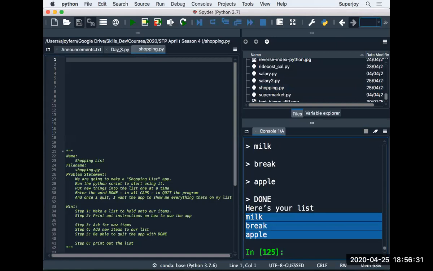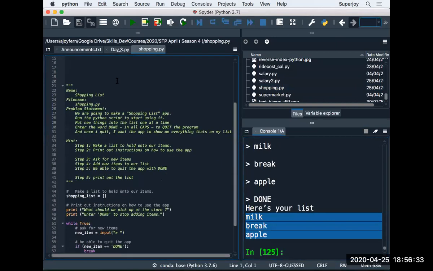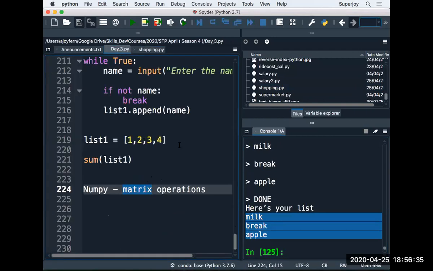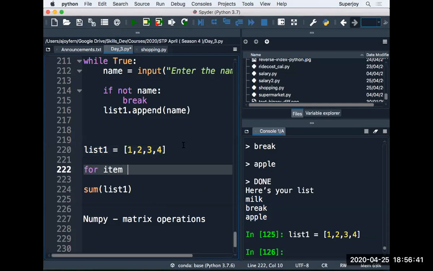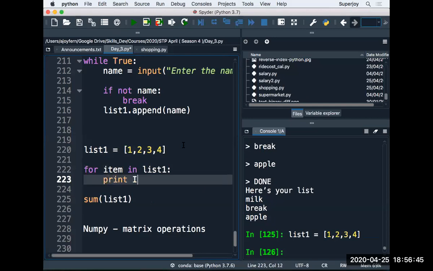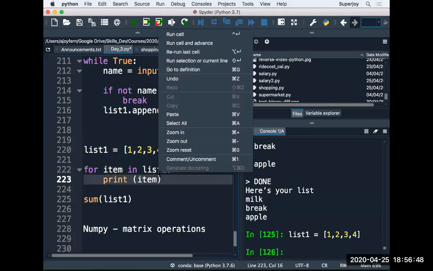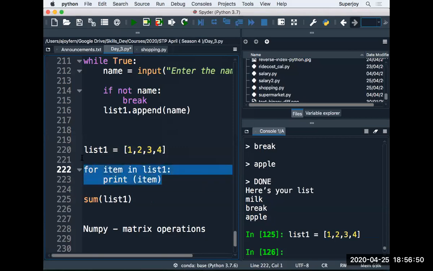Pramod is saying, sir, how to print items in the list one by one. For that, Pramod, you can use a for loop, right? Let's say this is the list, and we can use a for loop: for each item in list one, print item, right? This is how you use a loop, and this way you can print the items one by one.